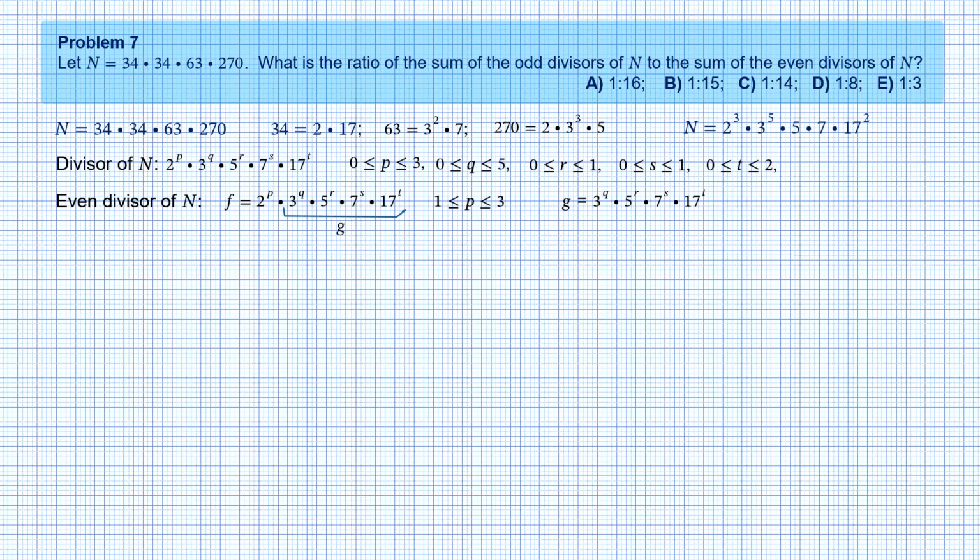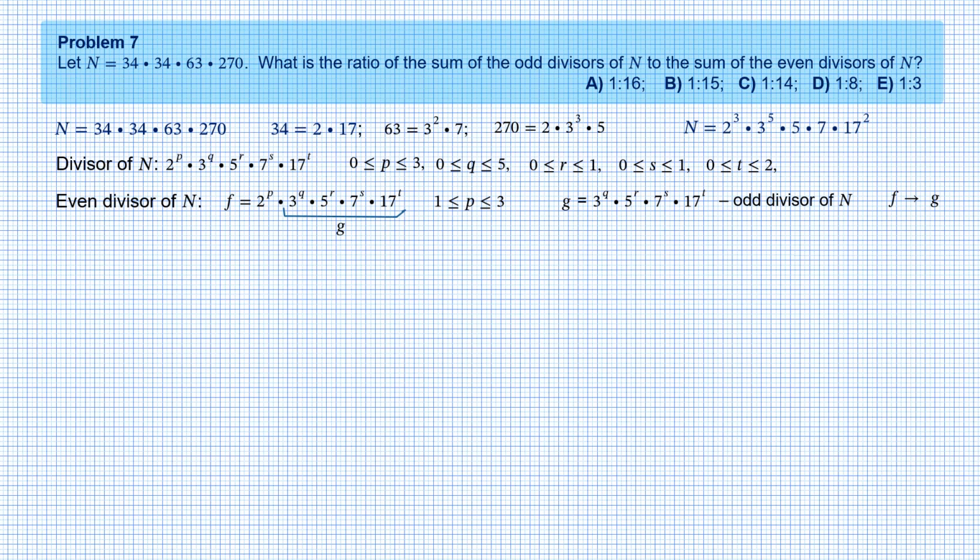You may argue that the odd factors may not exist. In other words, q, r, s, and t could be all zeros. In this case, g is 1, which is also an odd number. Quite obviously, g is also a divisor of n, so we can write that g is an odd divisor of n. This means that any even divisor of n corresponds to a certain odd divisor of n.